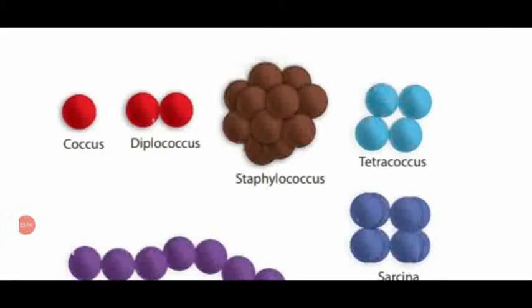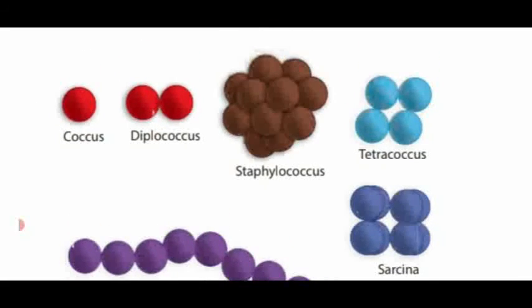Dear students, see the diagram. The diagram is showing different shapes of the bacteria. First one, the oval shaped bacteria is named as Cocci bacteria or Coccus bacteria, or circular shape.